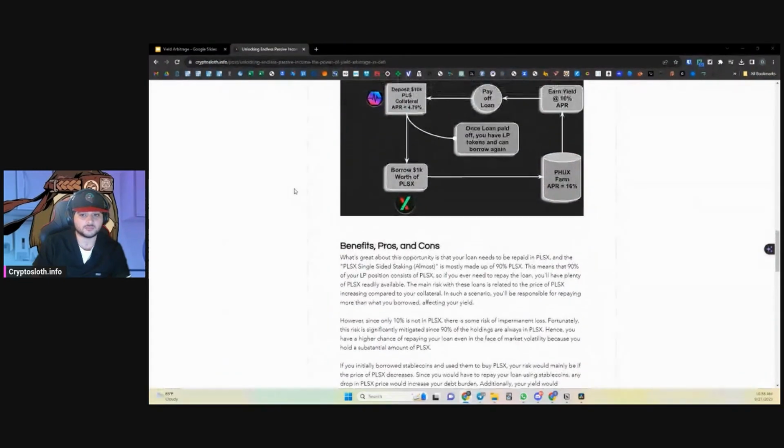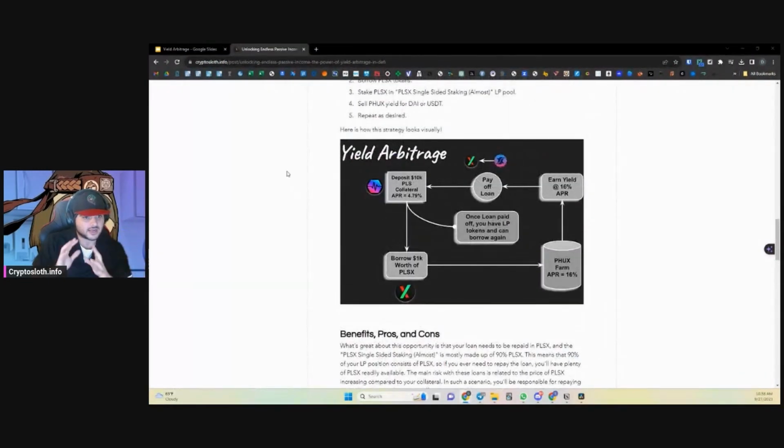Read it and try to find your own opportunities. I outlined one specific one here, but the amount of opportunities are completely endless because you can change the collateral that you have, the loan that you take out, and the kind of yielding opportunity you have. You don't have to stick with, say, ROH products. Say a new DEX opens up with some 1,000% APR. Well, maybe you want to do this instead of risking your Pulsechain by selling it and then getting into it. Maybe you take this opportunity instead to take advantage of those crazy high APRs and pay off your loan really, really fast.